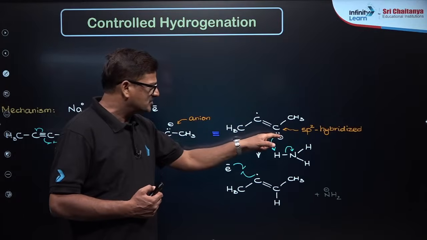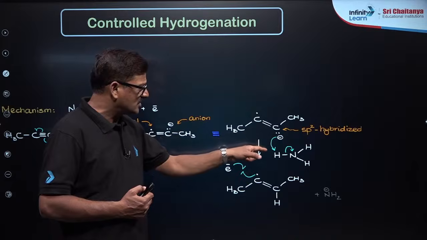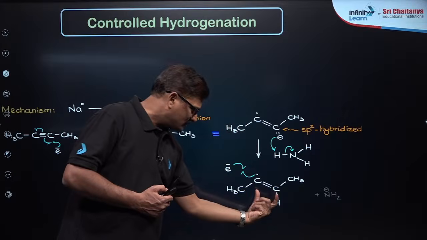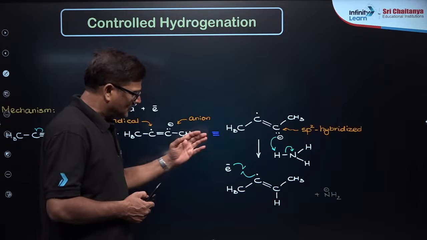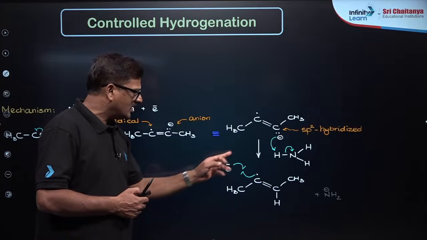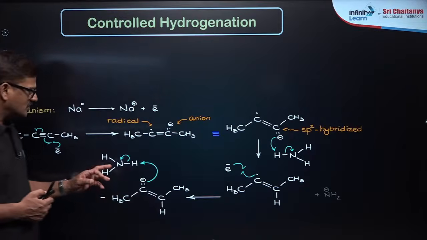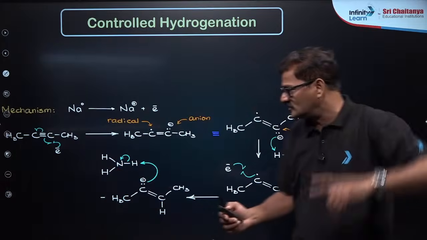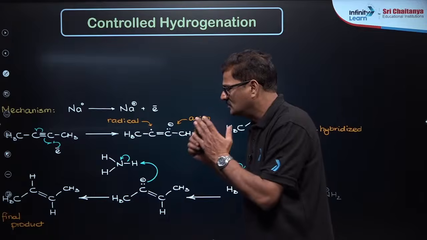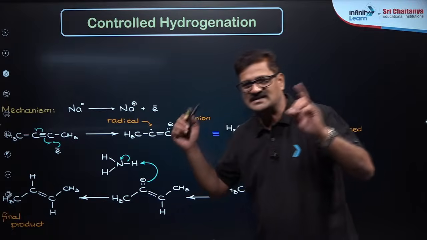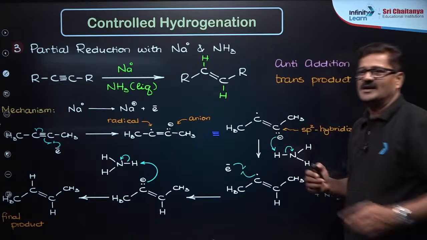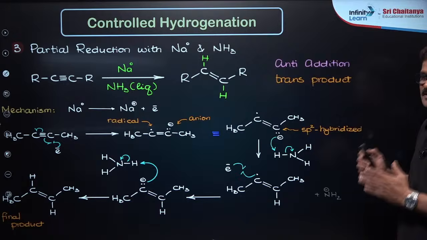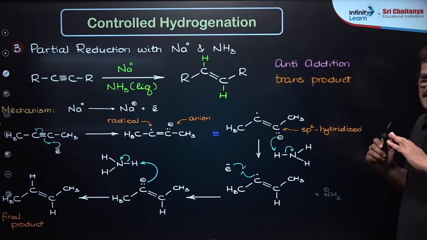One is sp2 hybridized, but this carries a negative charge and abstracts the hydrogen from the ammonia to give rise to hydrogen being here, and this radical is going to grab one more electron to give an anion, to get one more proton here, so that two hydrogens are going to be attached from one side to the opposite side. This is called a trans alkene, and the addition is called anti-addition. Are you getting or not? And this is very important.